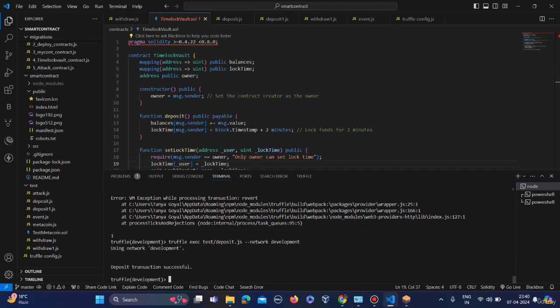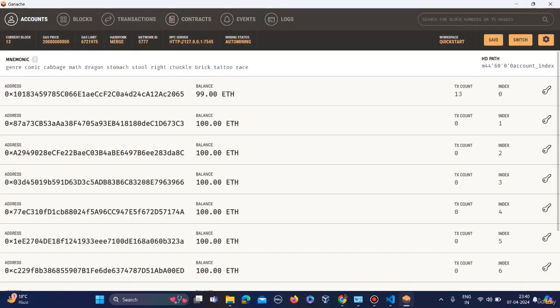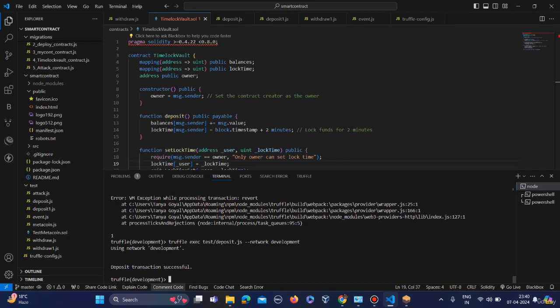As you can see, deposit transaction successful, and here you can see it's 99 ether. Just like earlier it was 100 ether, now it has become 99 ether. So this deposit transaction is successful.